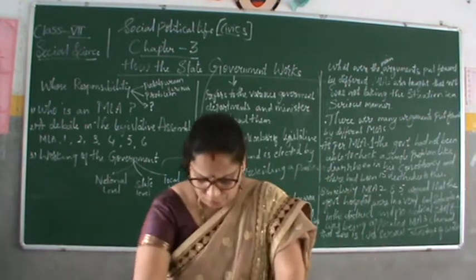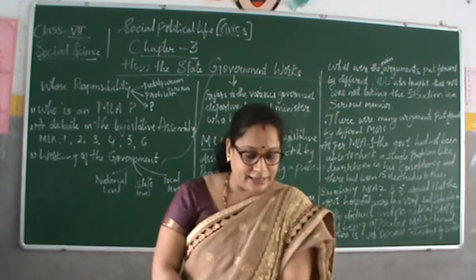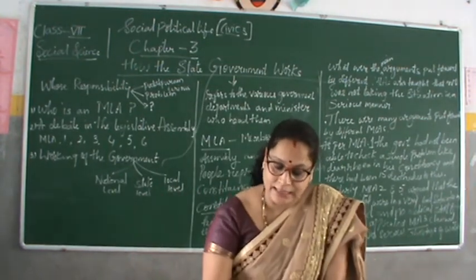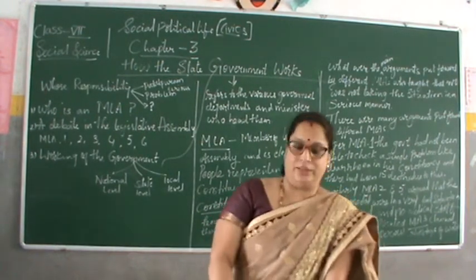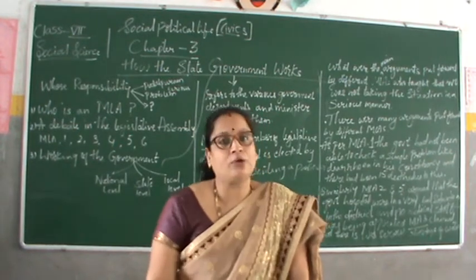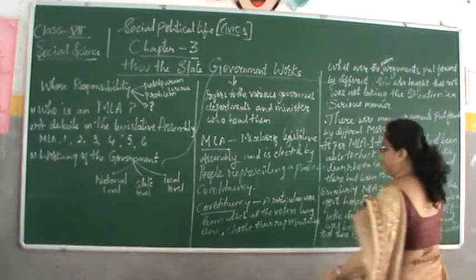Now, in the textbook, we will see a debate in the Legislative Assembly. We saw MLA 1, MLA 2, MLA 3, MLA 4, MLA 5 and 6. There was an argument between them. You can read this for homework, to see what the argument is. In short, I will show you what that argument was.